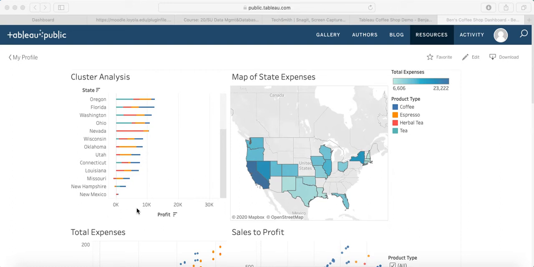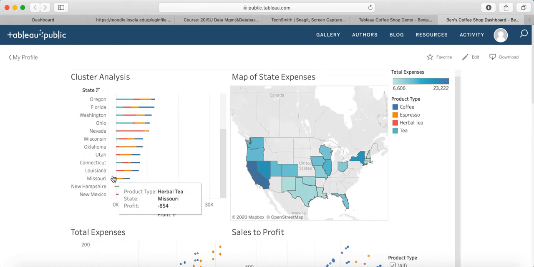So I wanted to give my dashboard the ability to take a deeper look into specific states and to see why this seems to be the case, right? And these states even seem to be operating at a loss in a few places, right? They're below zero. So I created a map of every state and their expenses so we could take a look into which states were spending the most money.